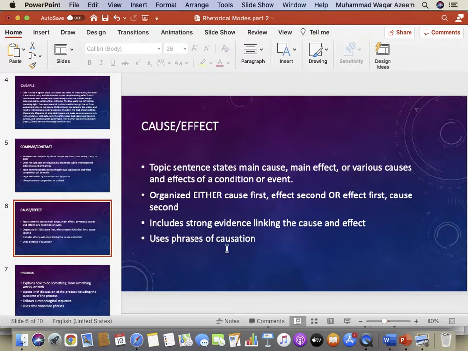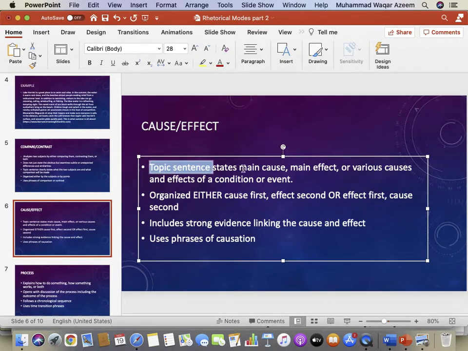Moving on to the cause and effect paragraph. The cause and effect paragraph has a topic sentence which states the main cause, main effect, or various causes and effects of a condition or event. So a main cause and a main effect basically.